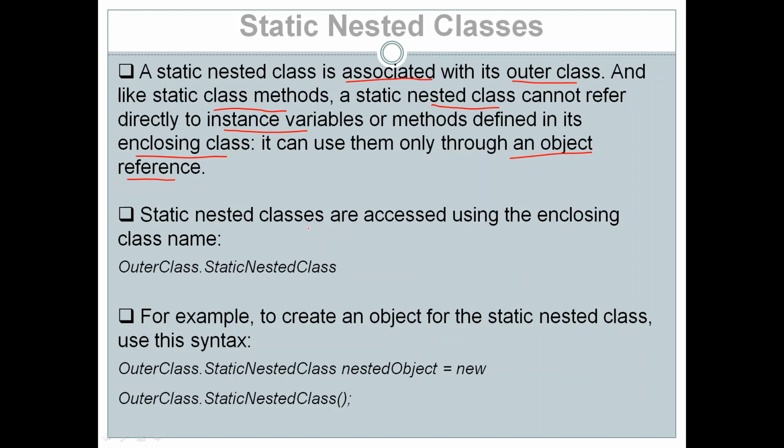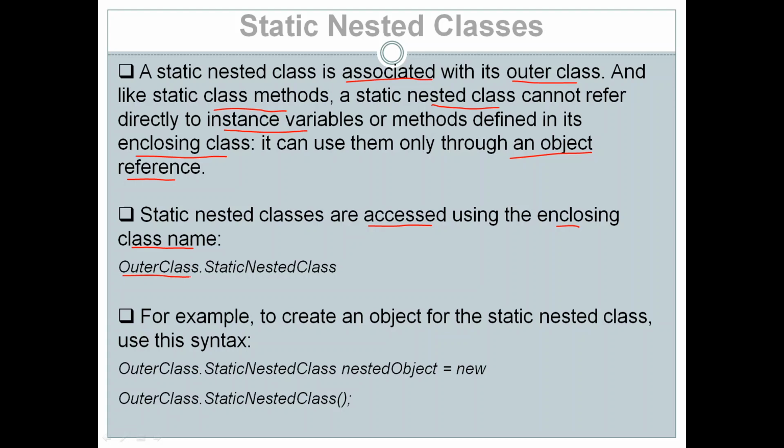Static nested classes are accessed using the enclosing class name. How can we access the static nested class? A static nested class can be accessed by using the name of an enclosing class, or the name of the outer class. For example, if I want to access the static nested class, I may use the name of the outer class.